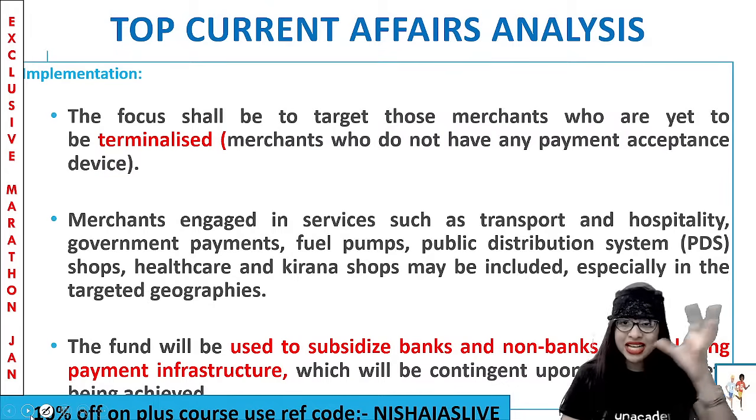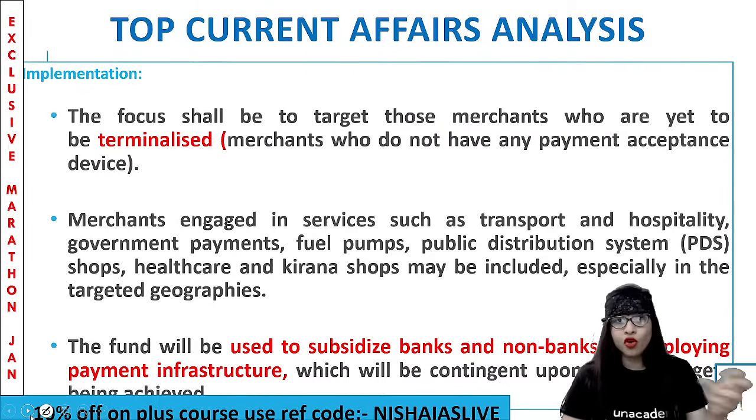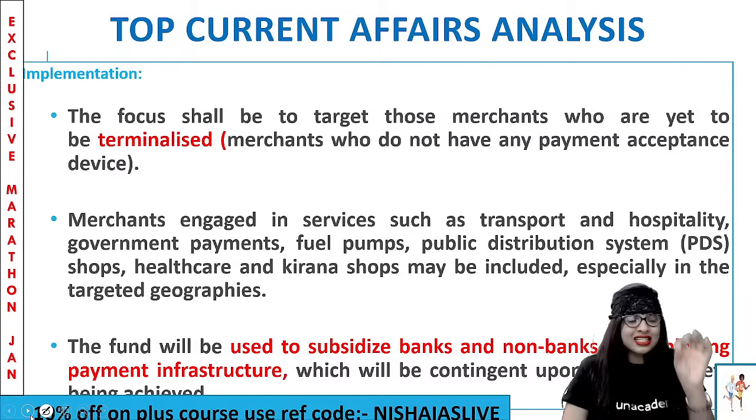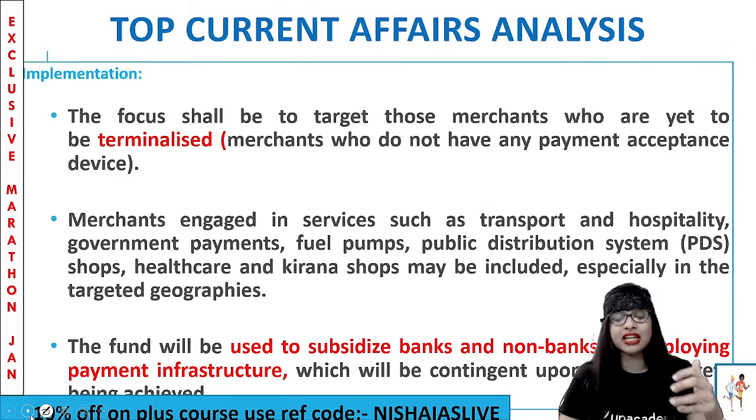So to bring them under this target, this scheme is put forward. The merchants or traders involved in services like transport, hospitality, government payments, fuel pumps, PDS shops, healthcare, kirana shops, etc., will be included. And that is how you will be able to create an exclusivity, I can tell you.